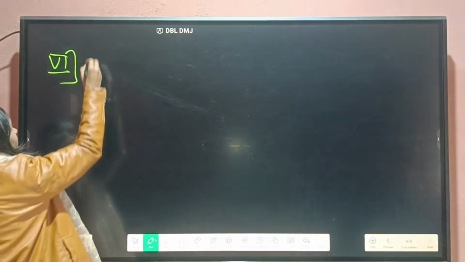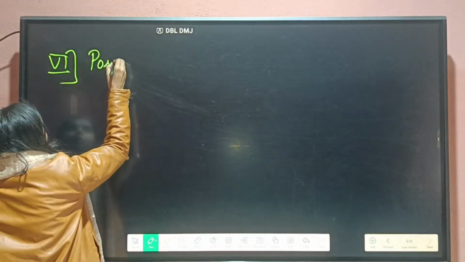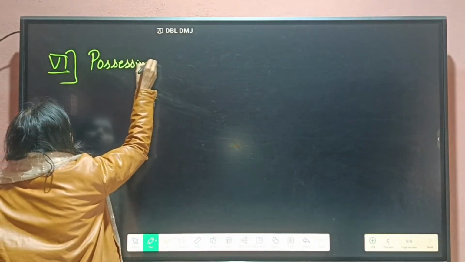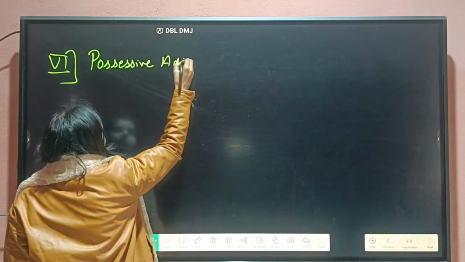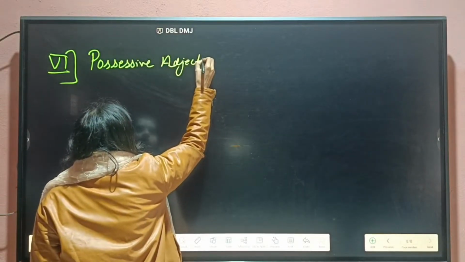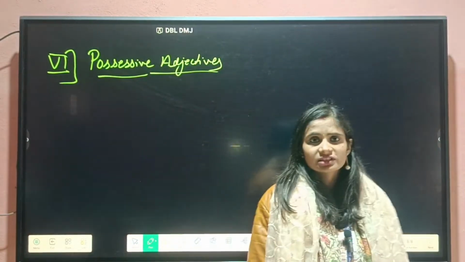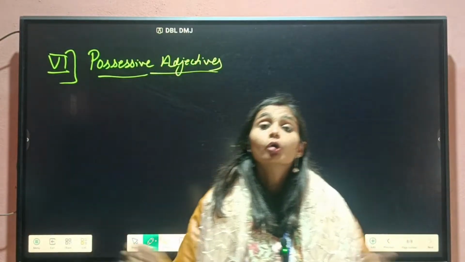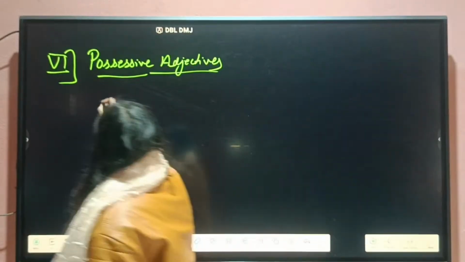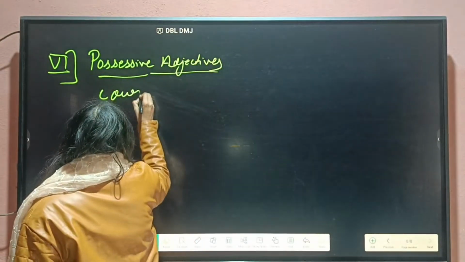That one we have is possessive adjective. Now what is this possessive? Possessive, which specifically shows about ownership. Okay, possessive shows about the ownership.